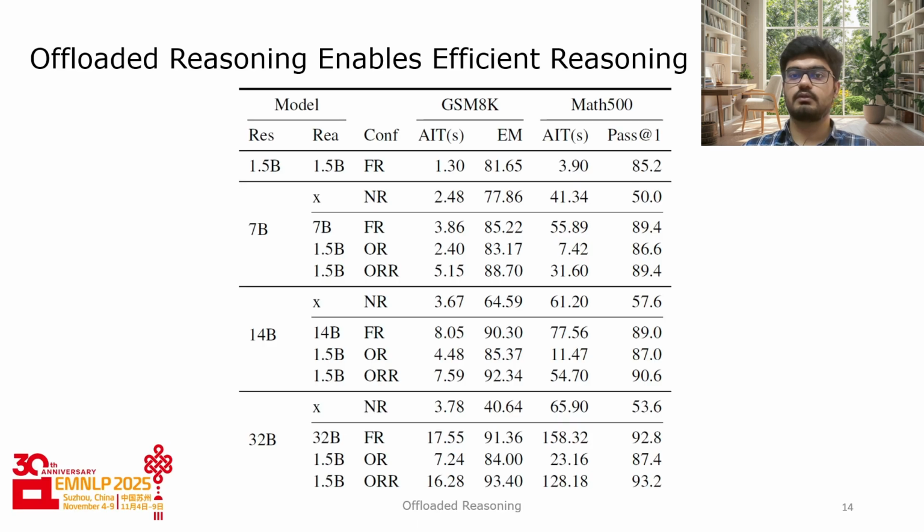Results. Offloaded reasoning enables efficient reasoning and provides drastic speedups over the baseline. For example, in case of the 7 billion model with OR, we observe over 7 times reduction in latency compared to the full 7 billion reasoning. At the same time, it improves accuracy over the standalone 1.5 billion model. Similar trends are observed across weight classes. This establishes that offloaded reasoning offers a superior quality efficiency trade-off compared to both small and large standalone reasoning models.